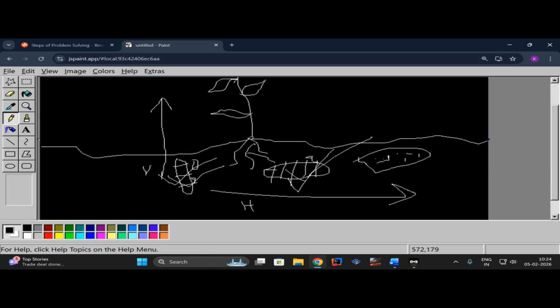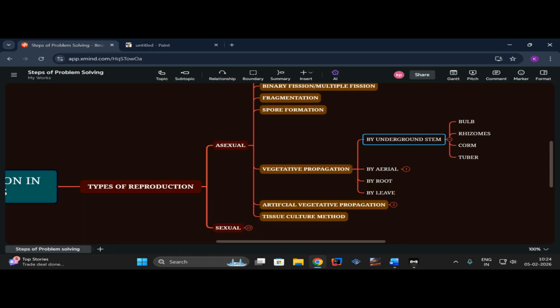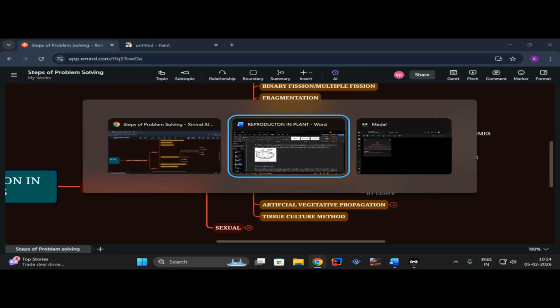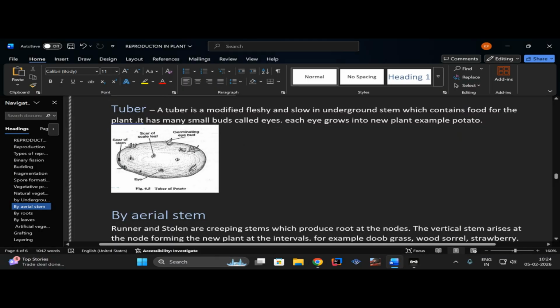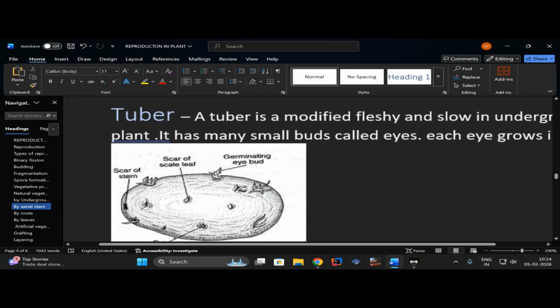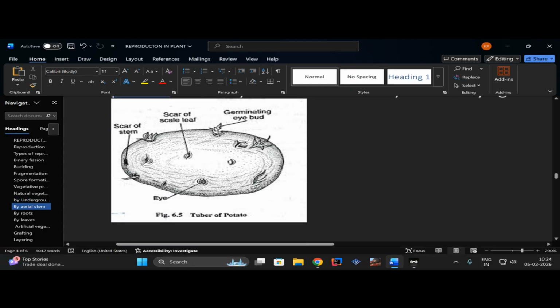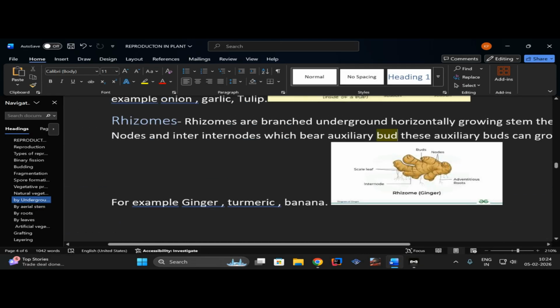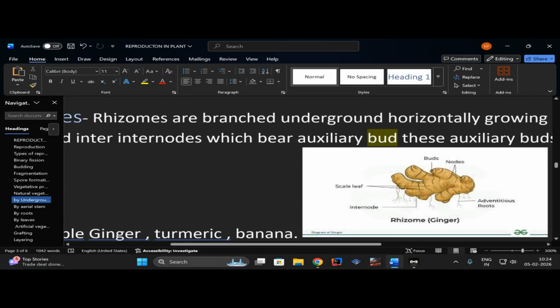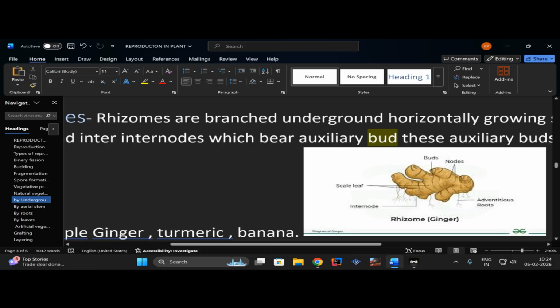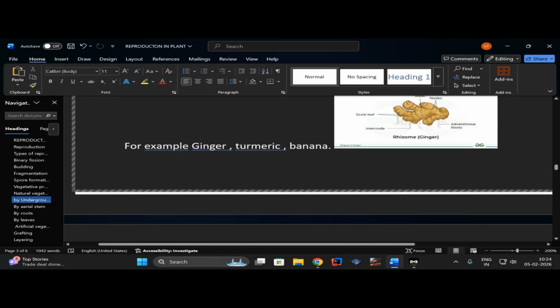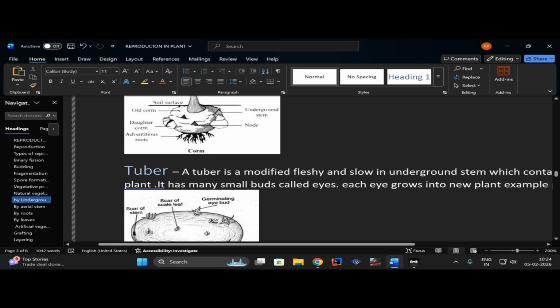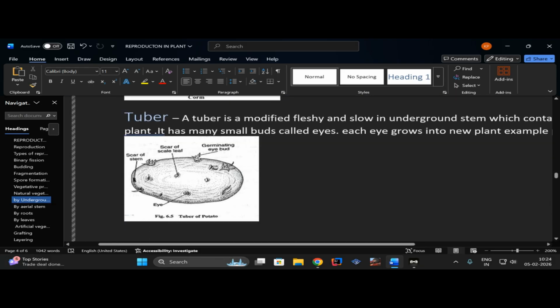Let me show you the diagram, because my drawing will make you really confused. So let me open the diagram there. You can see here in the picture an example of a potato. There aren't any nodes or internodes, unlike the ginger or the corm, where you can see these lines which act as the internodes.